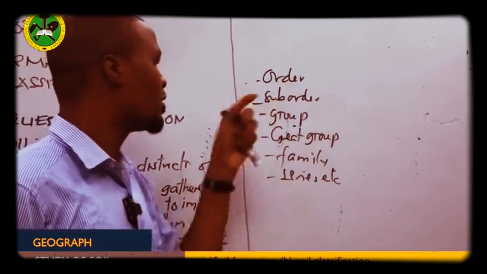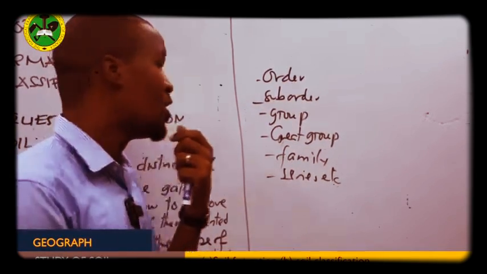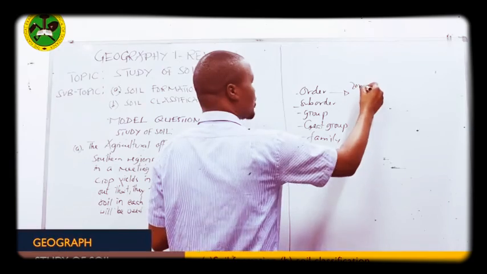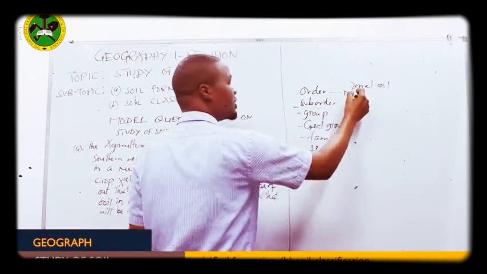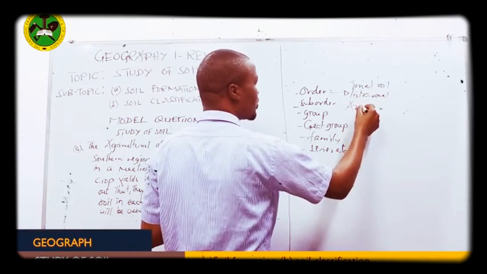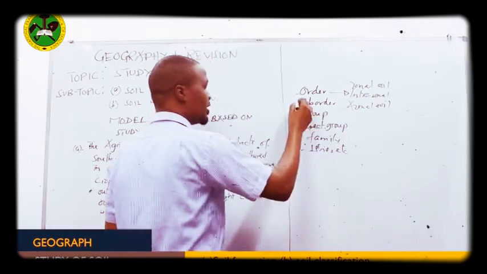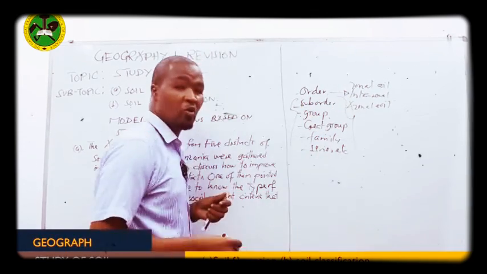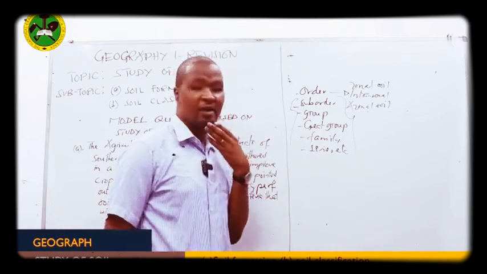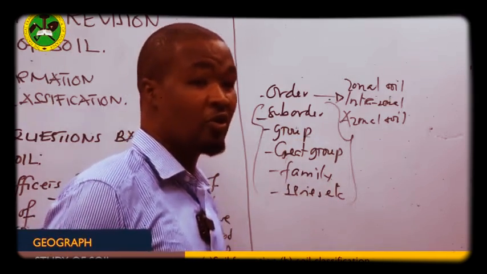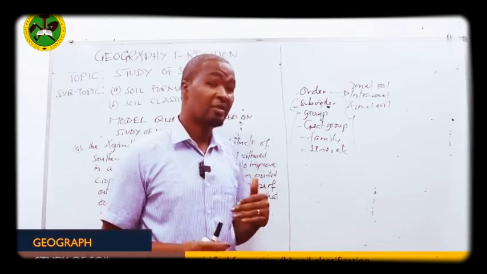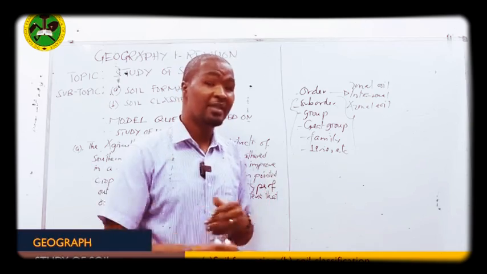Today we will stick to what we call classification of soil based on order, where right here we have 3 types of soil. We have the zonal soil order, the intrazonal soil order, as well as the azonal soil order. And the other characteristics we have left behind. Why? Because as I've said earlier, the classification of soil is cumbersome. It's difficult to classify soil because soil is made up of different entities, and it can be classified or grouped into many subdivisions.